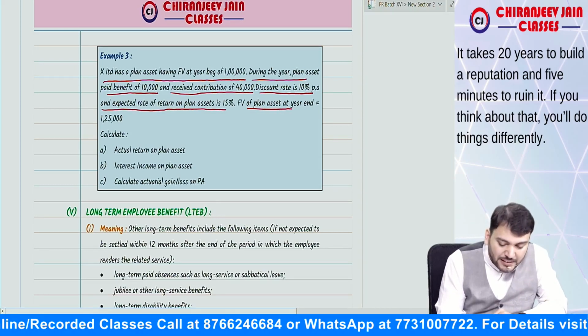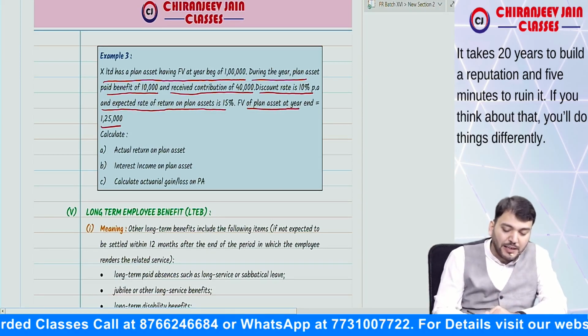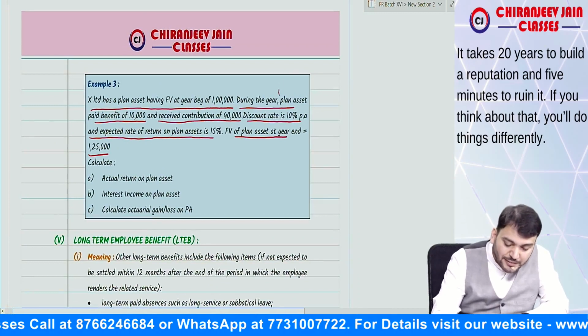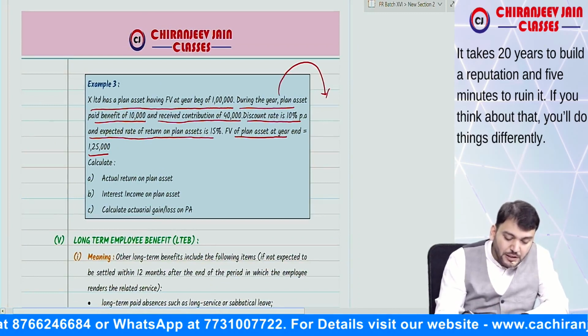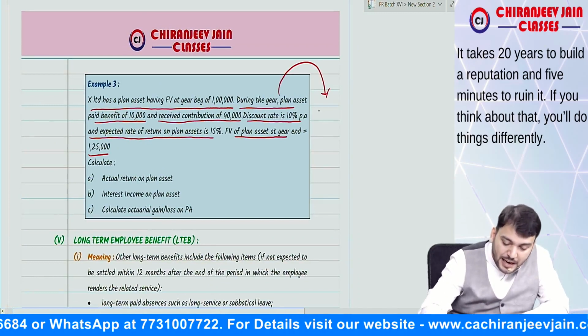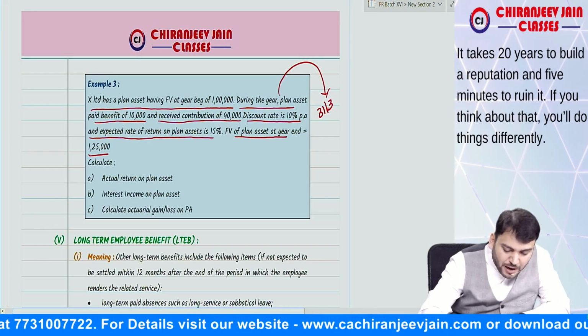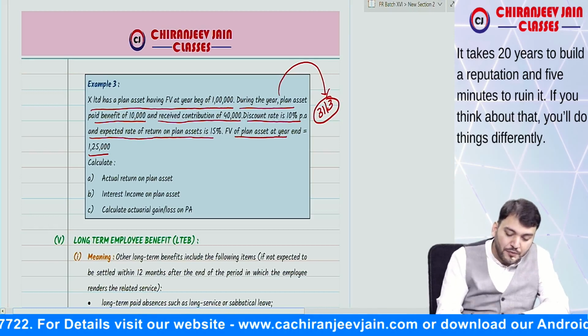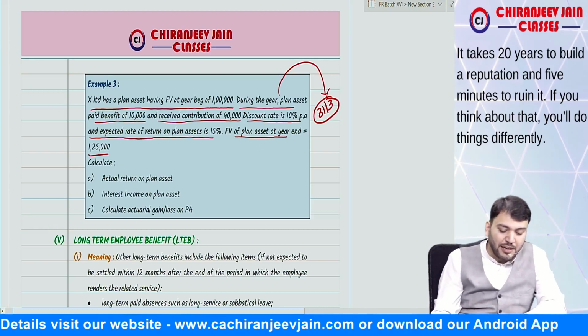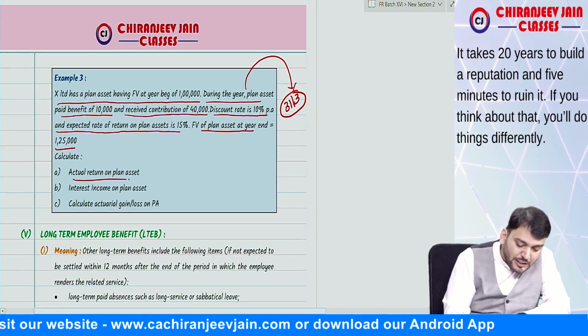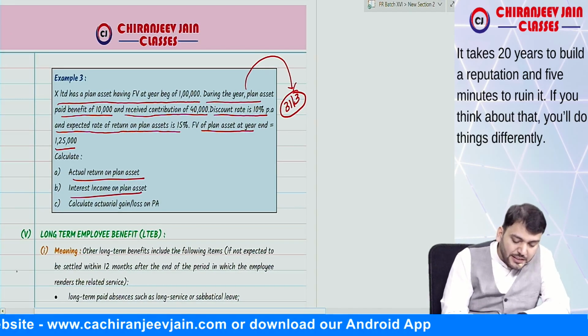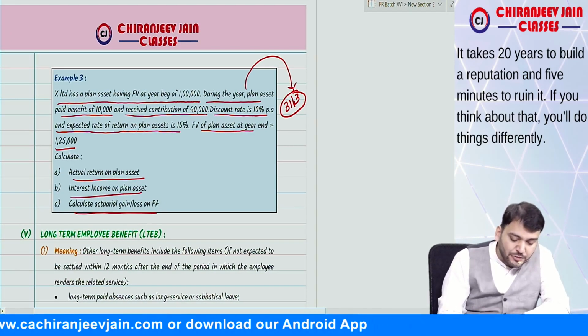Fair value of plan asset at year end is 1,25,000. The date is not given, so we can assume contribution and benefit at the end, on 31st March, means at year end. Calculate actual return on plan asset, interest income on plan asset, and actual gain or loss.